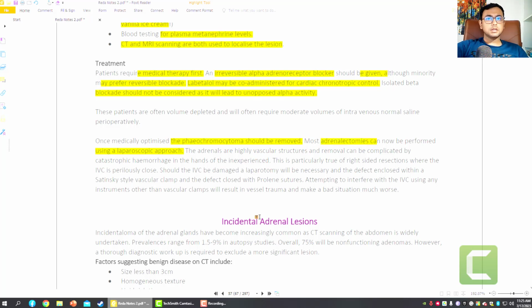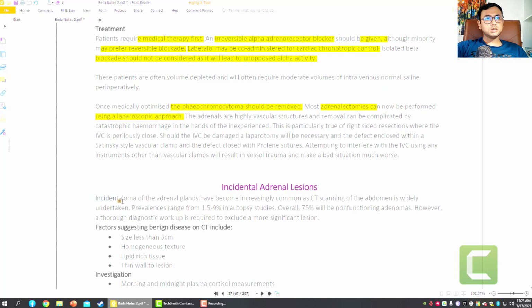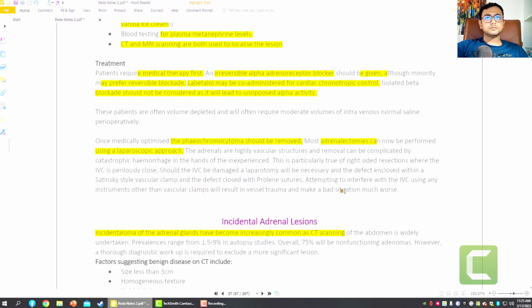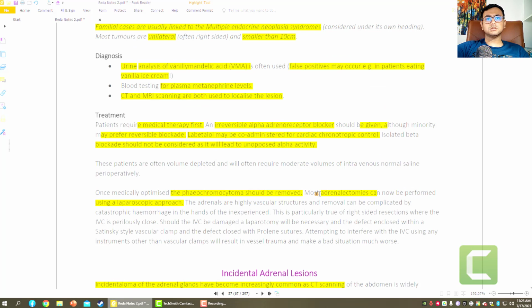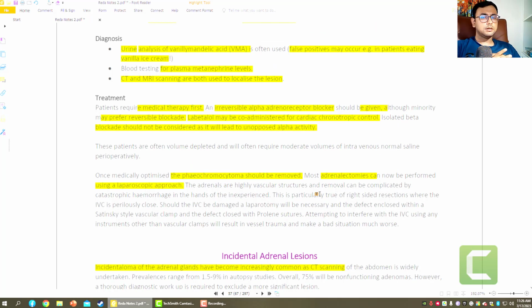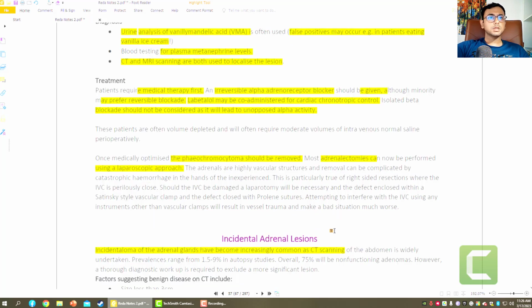And incidental adrenal lesions, that is incidentaloma of the adrenal gland, have become increasingly common, as CT scan of the abdomen is widely undertaken. And so for pheochromocytoma also, a CT scan is the gold standard test to identify the staging of the tumor. Also the size, shape, and local invasion of the tumor can be detected by the CT scan.